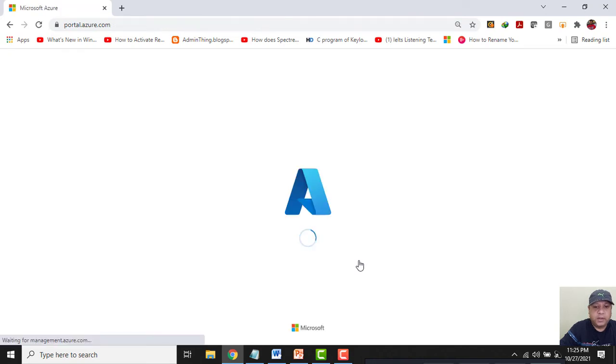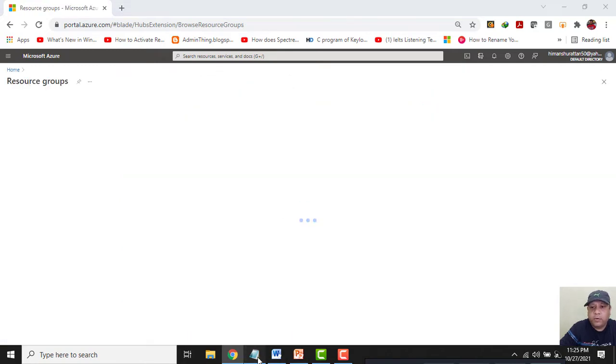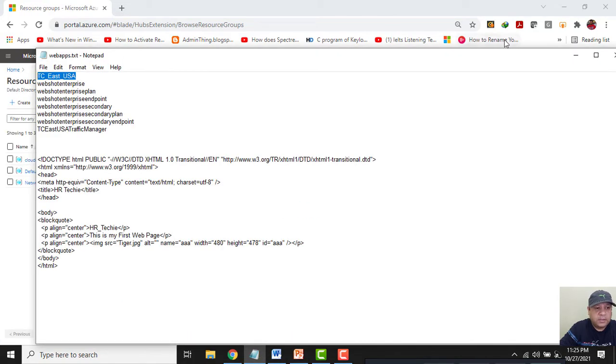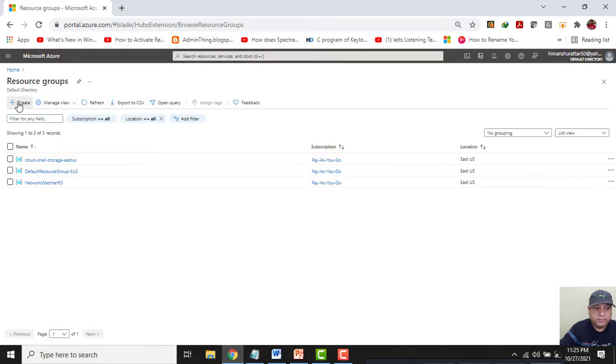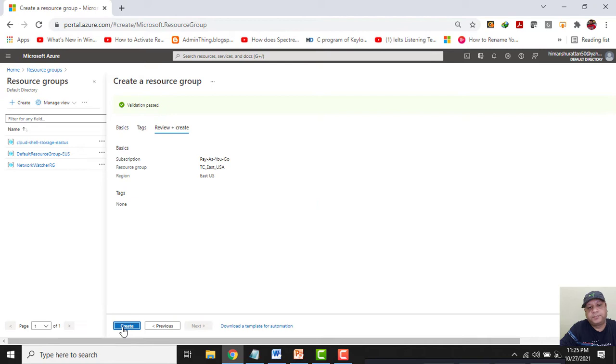So guys, my Azure portal is open. Now I will click on resource group, and I will create one resource group first, and the region will be East US. So click on create. For subscription I will use pay as you go. This is my resource group name. Location is correct. I will click on review plus create. Validation is passed. Now I will click on create. Alright guys, so this is created.